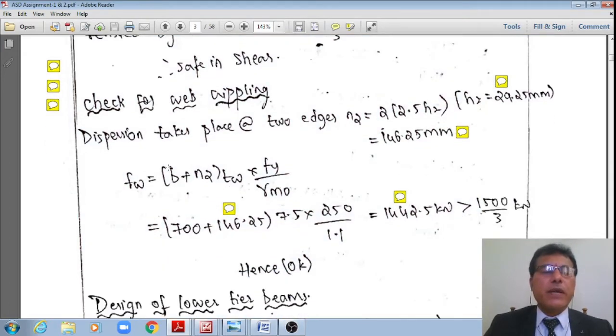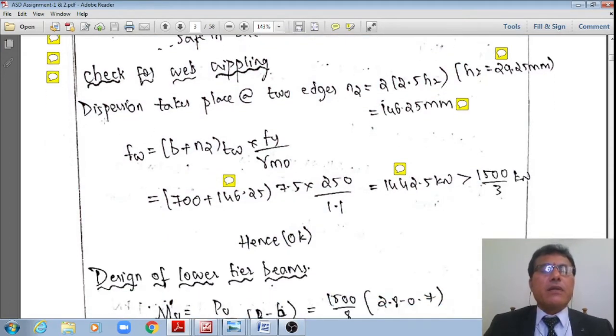Then what is the load resisted by the web at this intersection of the flange with the web? Fw, or the crippling load, which is (B plus N2).